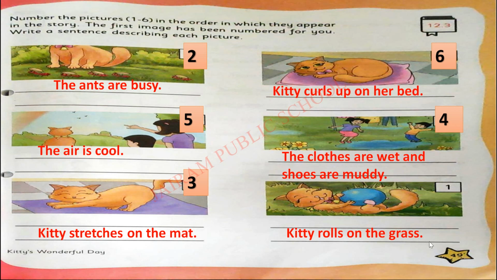Okay students, now I will read the answers one more time in the correct order. Kitty rolls on the grass. The ants are busy. Kitty stretches on the mat. The clothes are wet and the shoes are muddy. The air is cool. Kitty curls up on her bed. These are the answers which we have given here. You can think in your own way and write your own answers also. So with that we have completed this activity.